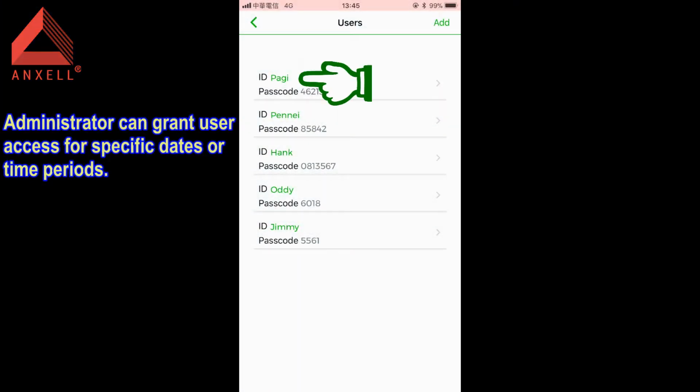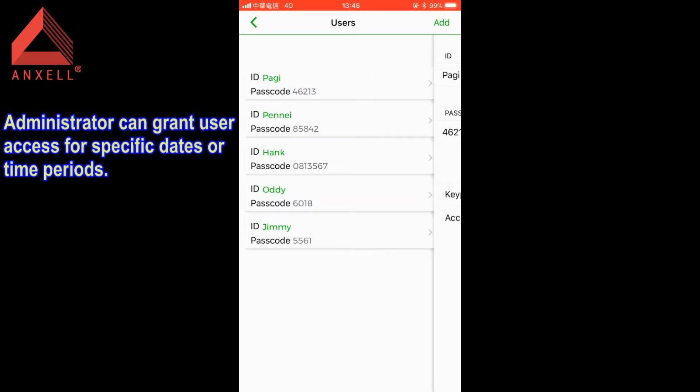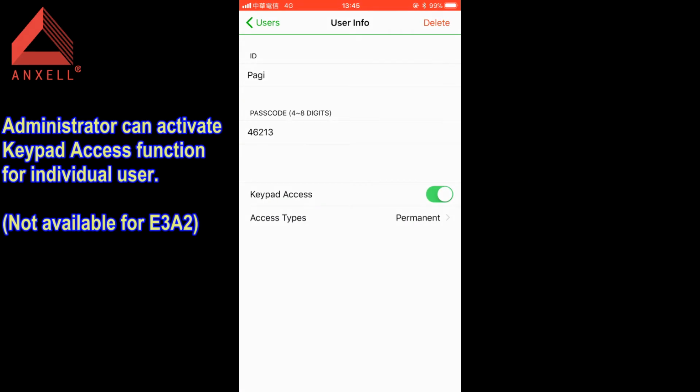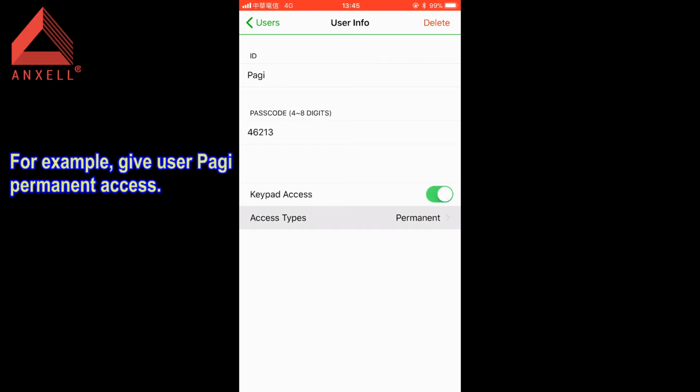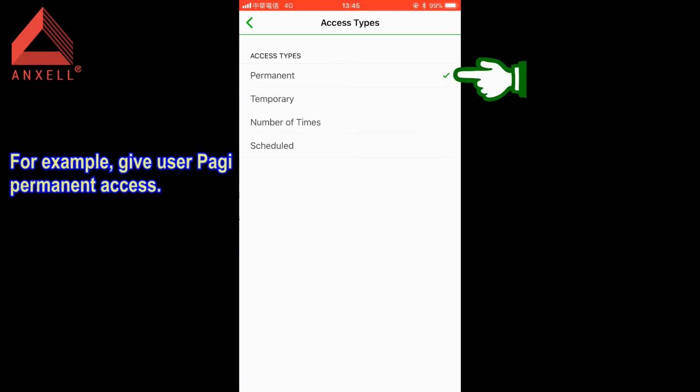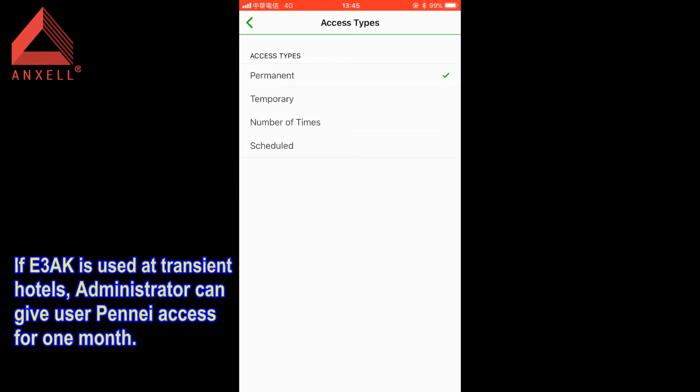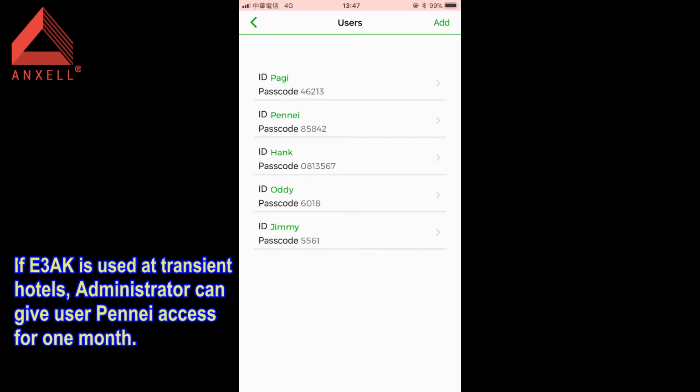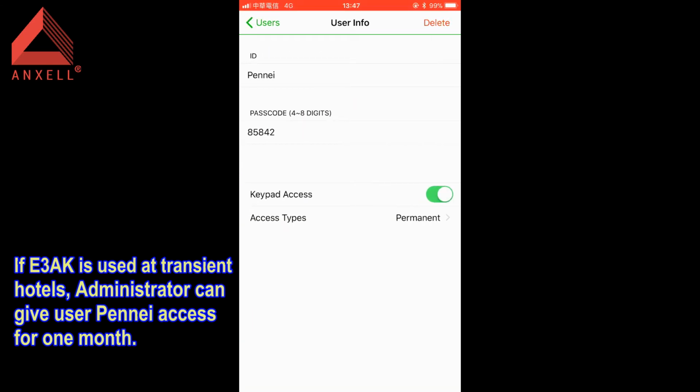Administrator can grant user access for specific dates or time periods. Administrator can activate keypad access function for individual user. For example, give user PAGI permanent access. If E3AK is used at transient hotels, administrator can give user PENI access for 1 month.